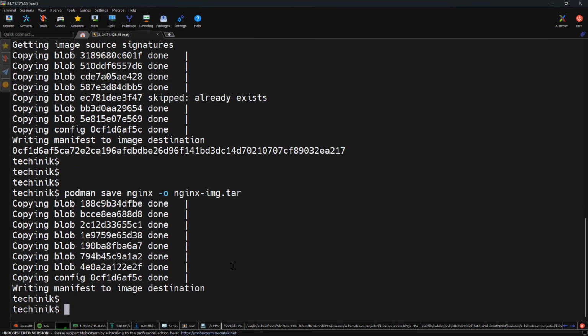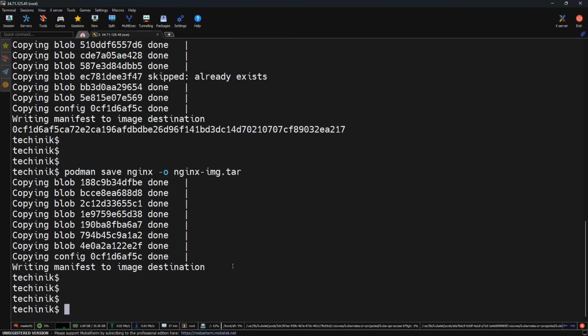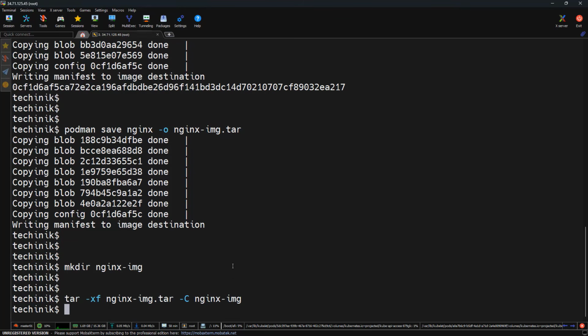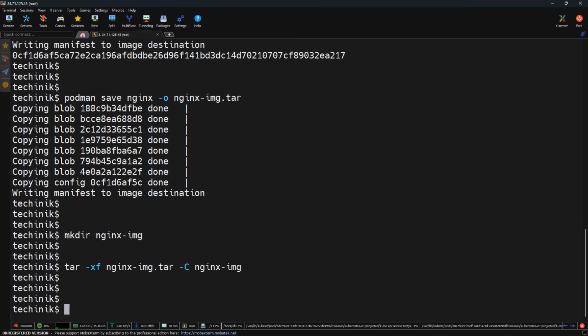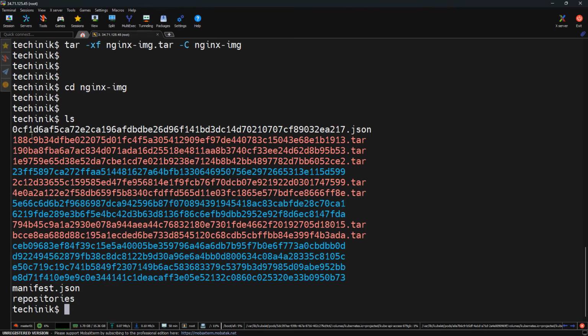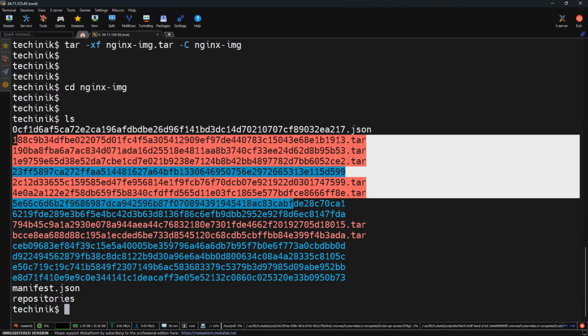And now let me extract the image. For that, let me create one directory, that is nginx-img, and let's run tar -xf nginx-image.tar into the directory which we just created, that is nginx-img. So the image got extracted under this particular directory. So let's go inside this and let's open this. We can see a different tar file along with some directories.